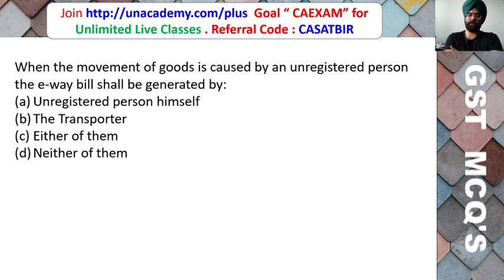Where the movement of goods is caused by an unregistered person, the e-way bill shall be generated by the unregistered person himself, the transporter, either of them, or neither of them. So friends, if you want more time, then you can pause this recording. Here the correct answer is